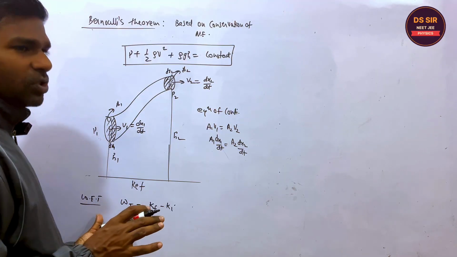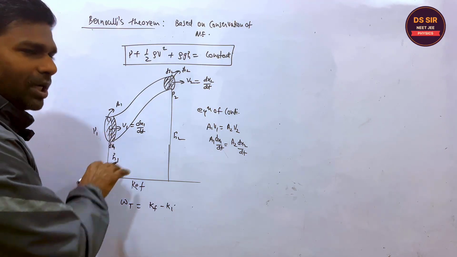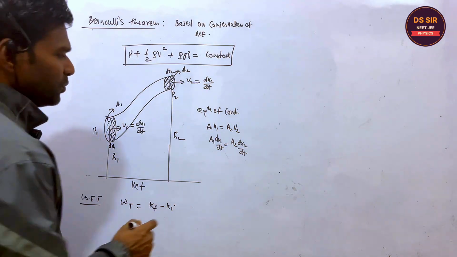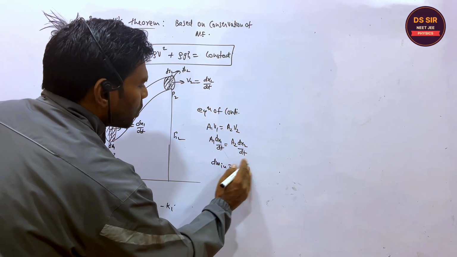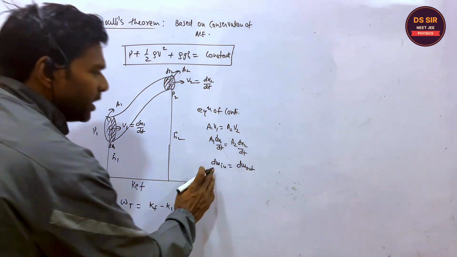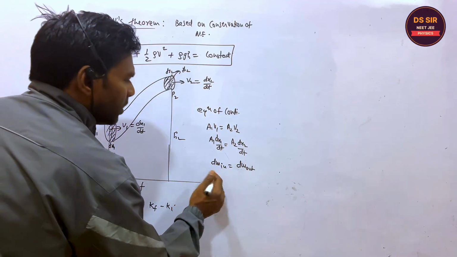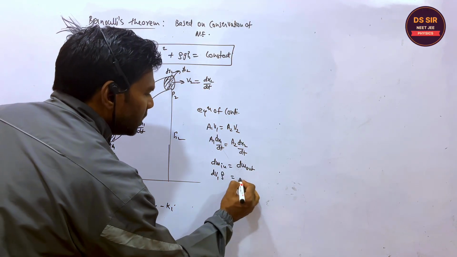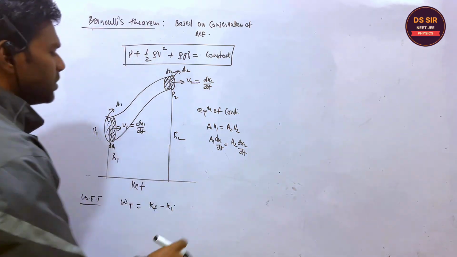And the conservation of mass is what? The mass of the water in unit time entering from one side, the same mass is coming out from the other side. That is dm in is equal to dm out. You can also write this like this. dm in is what? Volume into density, and volume V2 into density. The same thing you will get from this equation also.